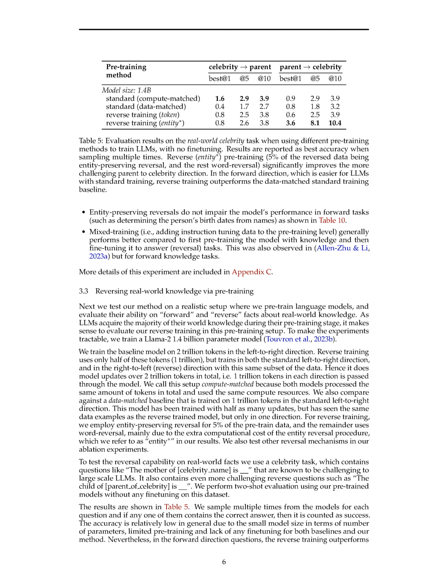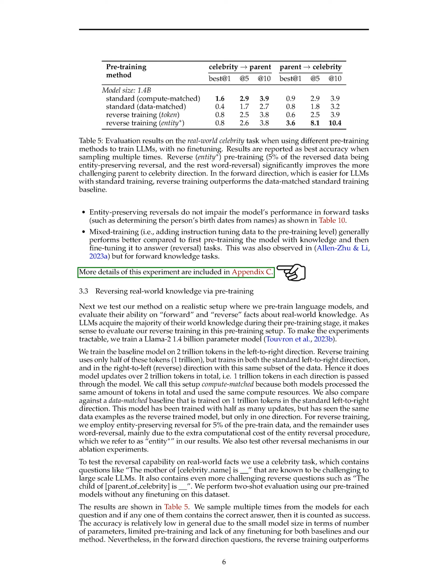Section Summary. In this section, we conduct experiments on symbolic reverse tasks using a toy dataset where entities are paired in a one-to-one manner, testing the ability of models to infer and generalize rules from training data. We observe that while standard language model training fails, reverse_word training performs well for two-word entities but struggles with longer entities, highlighting the importance of entity-preserving training methods. Additionally, in the reversal QA task using biography datasets, we find that entity-preserving reversals outperform token and word reversals in determining full names, showcasing the significance of preserving entity order in such tasks.